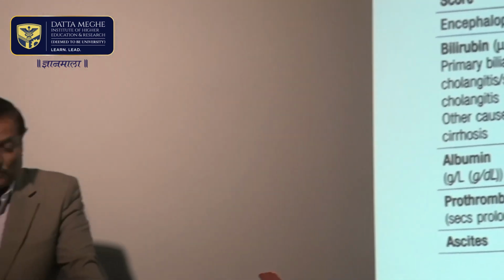And presence or absence of ascites, whether it is none, mild, or moderate to marked, means that these points are given, and these scores are then added up and called the Child-Pugh score, and that will determine the prognosis of a patient. So prognosis depends on whether a person has developed encephalopathy at any time, how the bilirubin levels are, what the albumin levels are, what the prothrombin time is, and whether the patient had ascites and whether it was marked or severe. Ascites present or not will determine the prognosis in cirrhosis of liver.